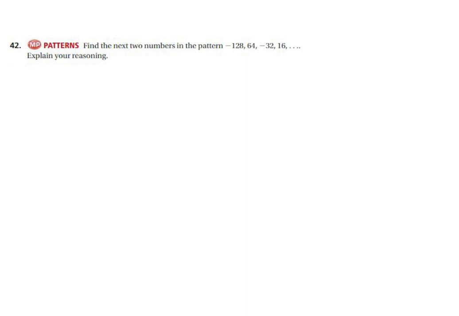In question 42, we're looking at patterns. Find the next two numbers in the pattern -128, 64, 32, 16. What I notice right away is that each time my number is decreasing by a half, or it's being divided by 2. But I also notice that my sign is changing from a negative to a positive to a negative to a positive. So that tells me that my rule is divide by 2, but because my sign is changing, my rule is going to be divide by -2.